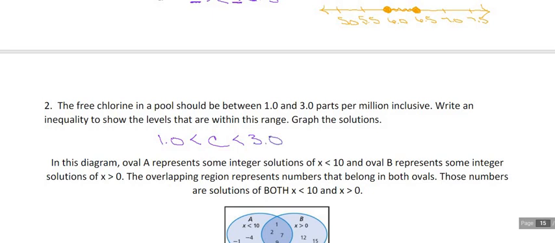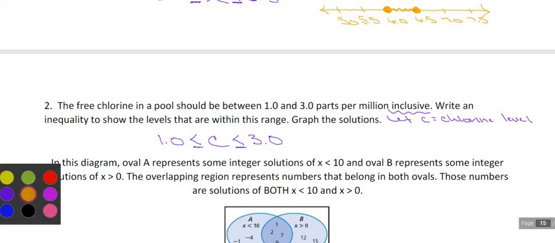And it is inclusive, so we need the or equal to. So let C equal chlorine. And here's our number line.